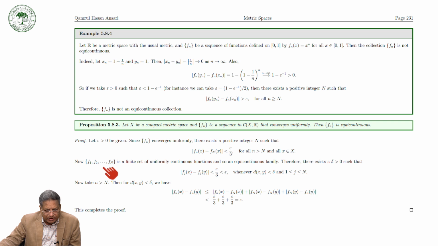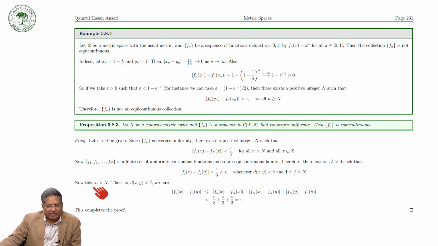Now, since F1, F2, up to F_N is a finite set of uniformly continuous functions and so an equicontinuous family, there exists a delta greater than 0 such that |Fj(x) minus Fj(y)| is less than epsilon by 2, which is less than epsilon, whenever the distance between x and y is less than delta.